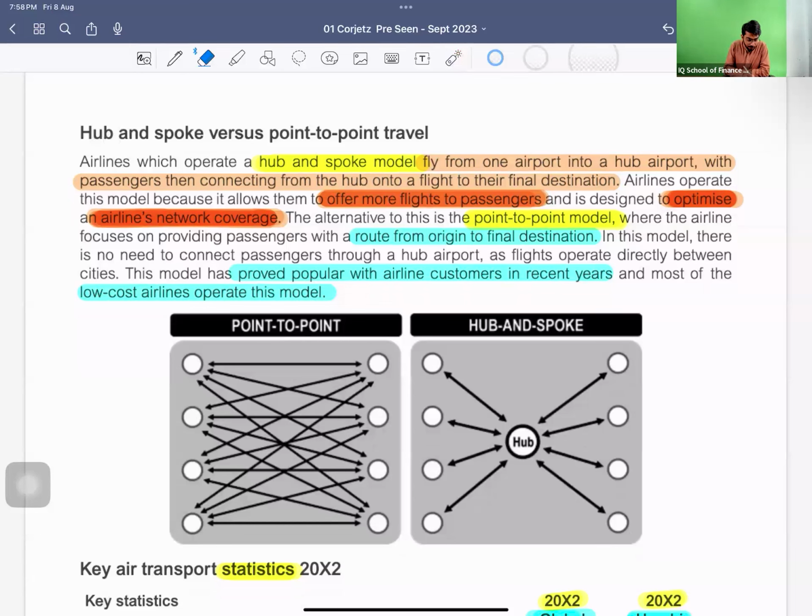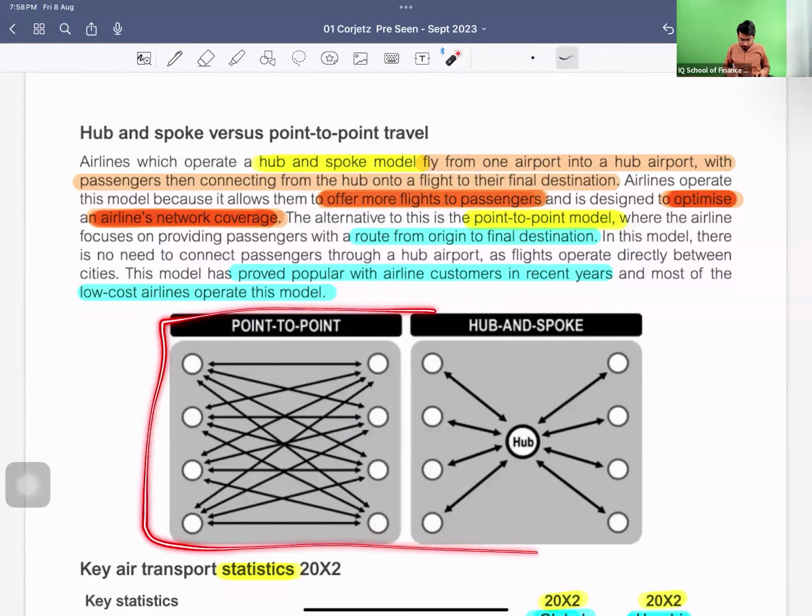So now we have the hub and spoke versus point to point travel. So here is the diagram. See how in point to point, the flight will start from this point to this. It will start from here without stopping at any point. It will directly travel from the starting point to the destination. It will do the departure from one place, and it will directly fly to the destination.